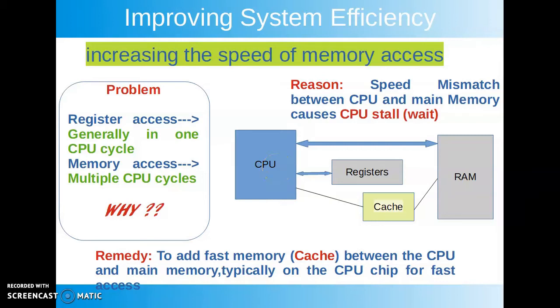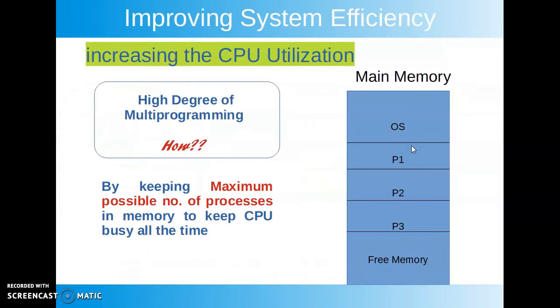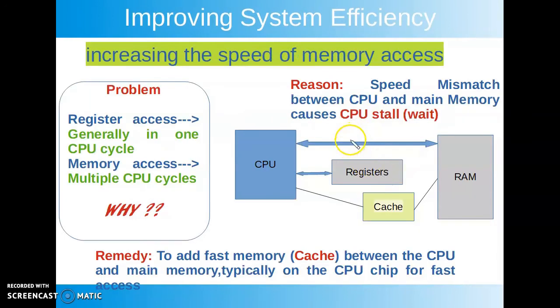To reduce its waiting time, consider what happens when the CPU executes something in the registers. It generally happens in one CPU cycle. But if the CPU tries to access something from RAM, the speed of RAM is very slow in comparison to the speed of the CPU. So it may take multiple CPU cycles till the contents are made available by main memory for further use. During this in-between time, the CPU has to wait. This is a wastage of CPU time and it affects the system efficiency.